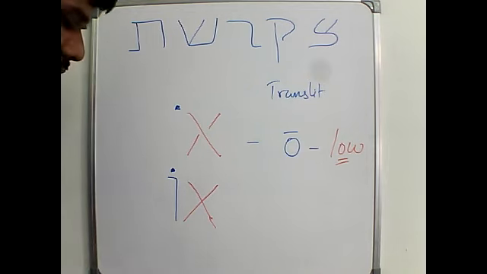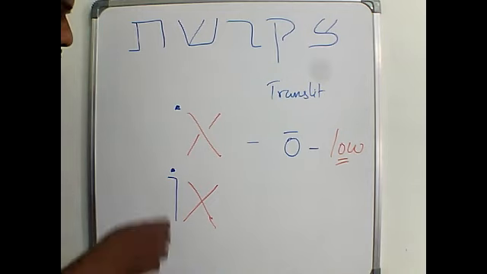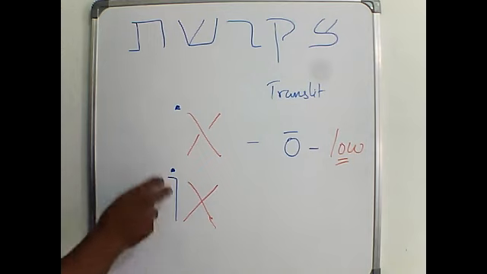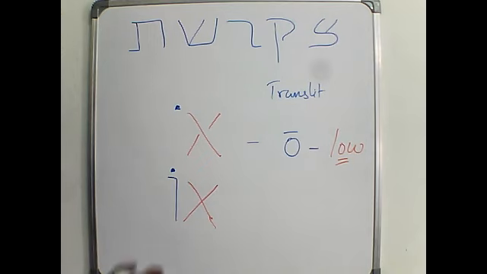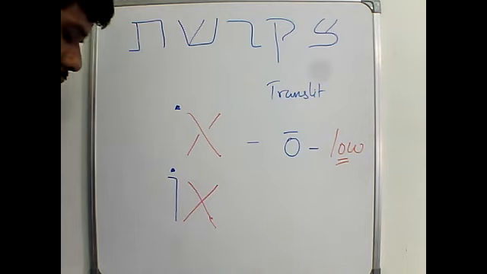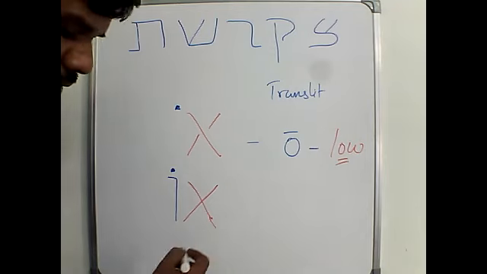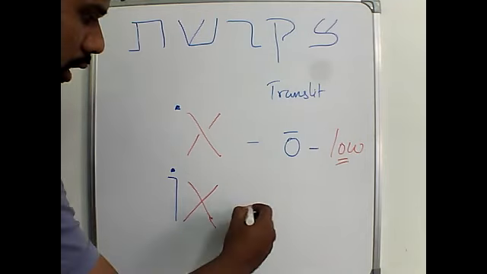Sometimes we have already seen the yod is used with vowels, right? So now we see even vav is also used with holam. So this is called holam vav. Okay, this is holam vav, and the sound is very similar. It is also an O sound.